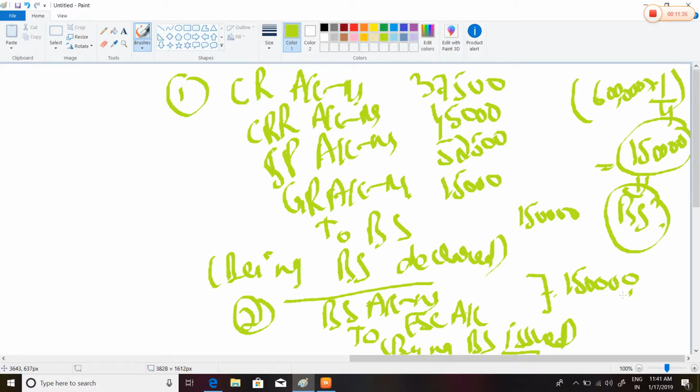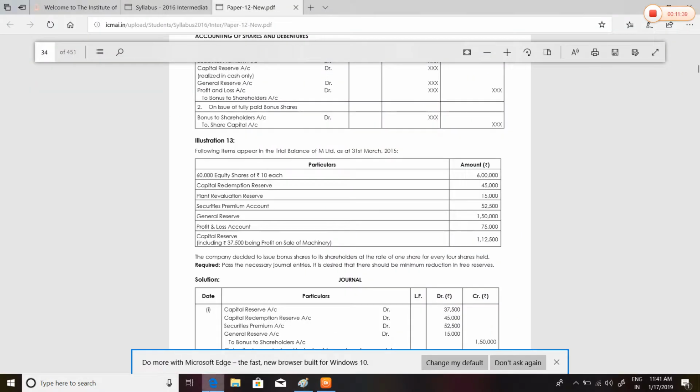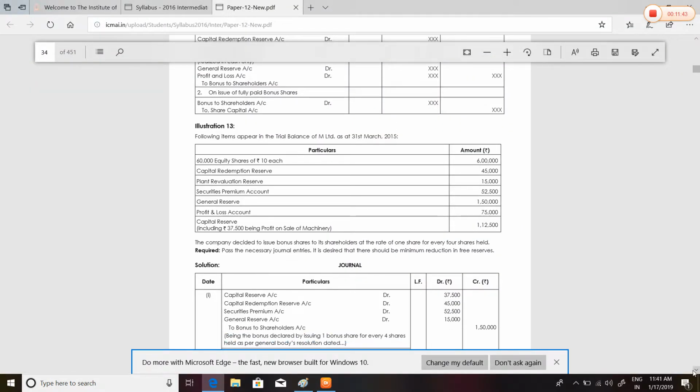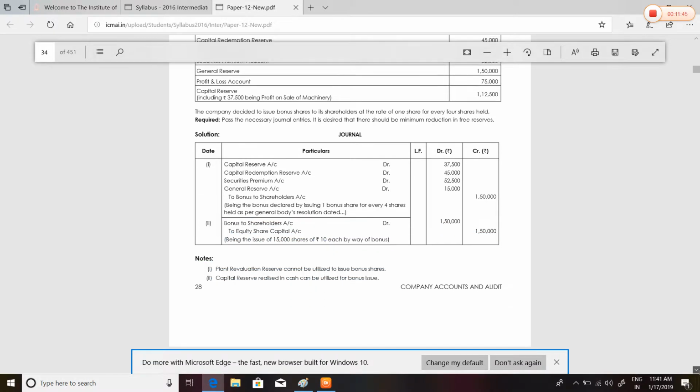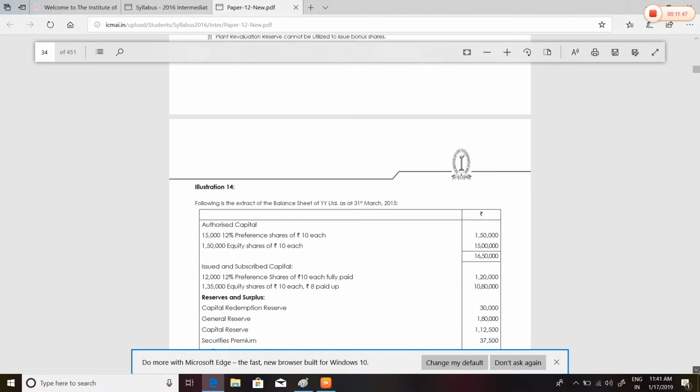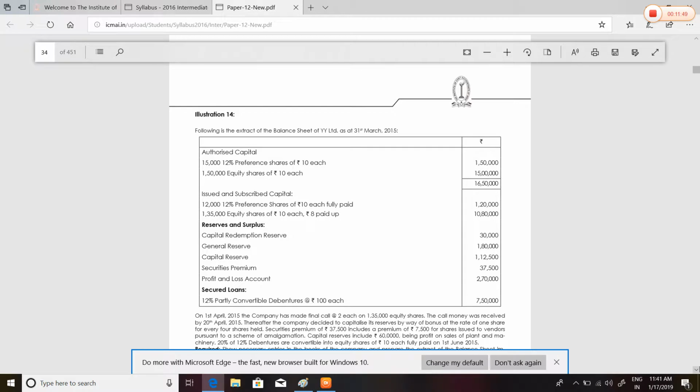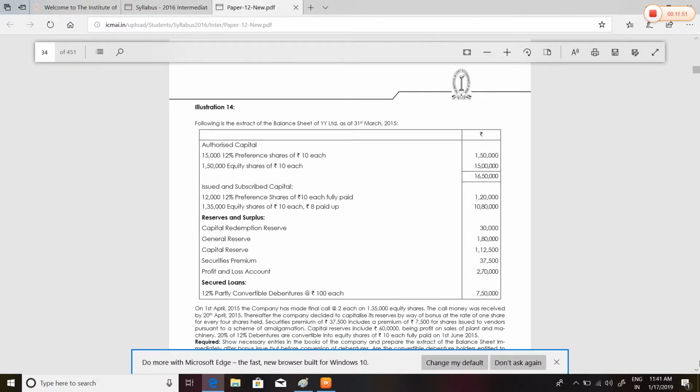Now let's take up illustration number 14. This was illustration number 13. Here's illustration number 14. This question is also in the CA Intermediate study material. Please refer to that also side by side.